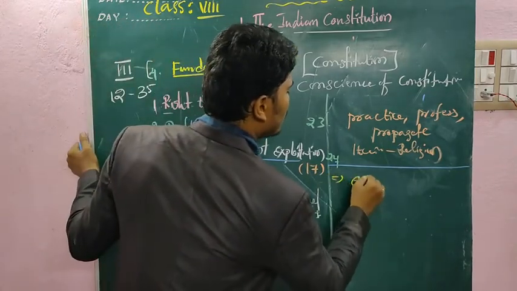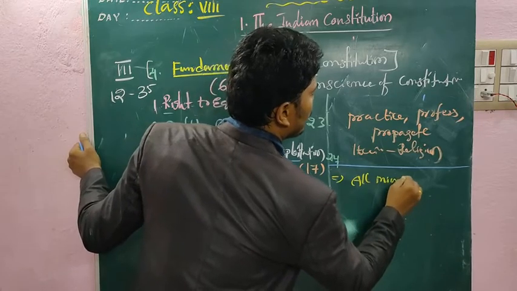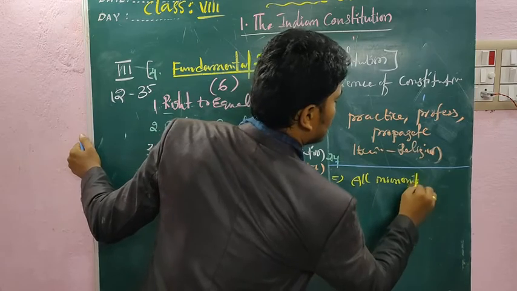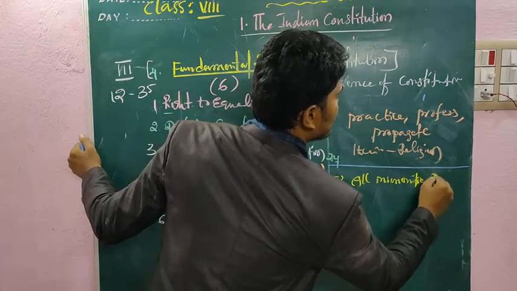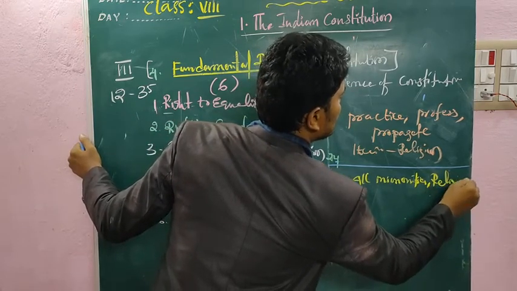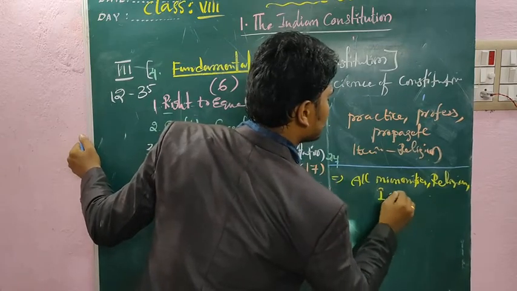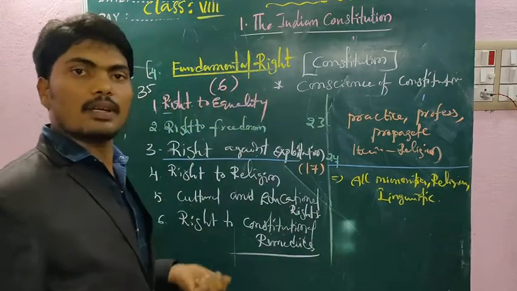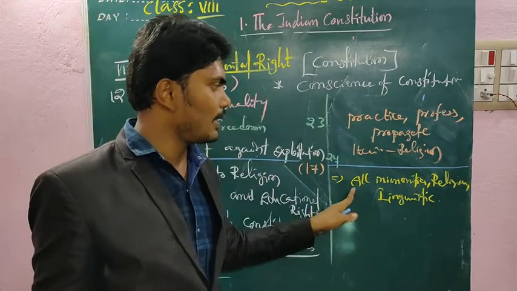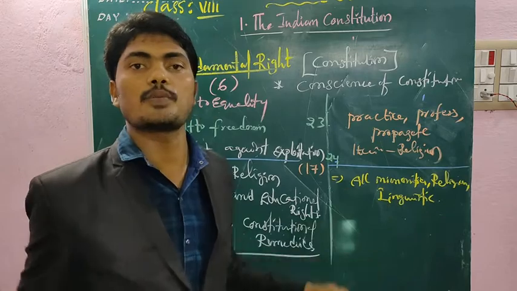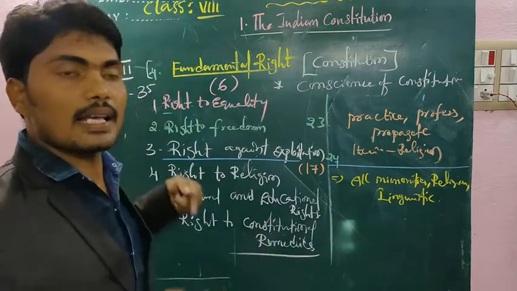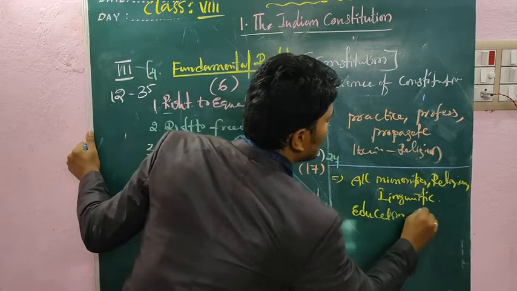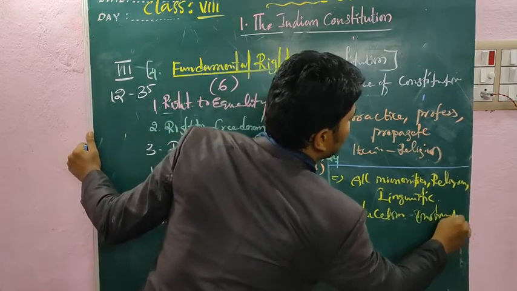As per this right, all minorities, religious and linguistic groups in our country, have the right to establish educational institutions in any part of the country.